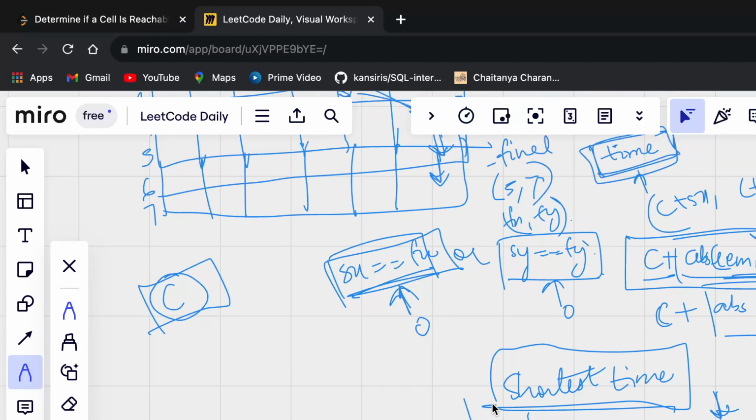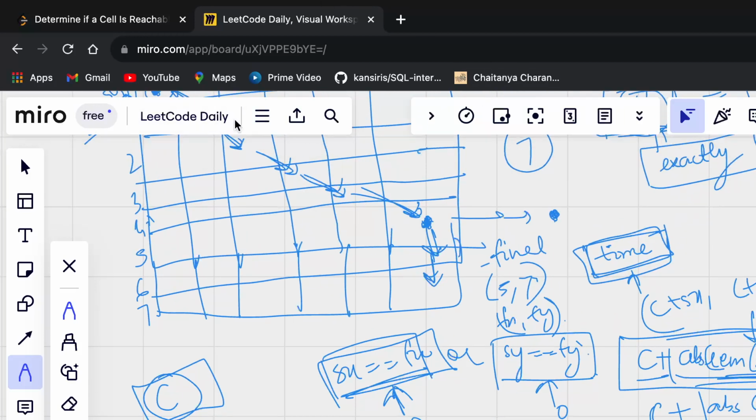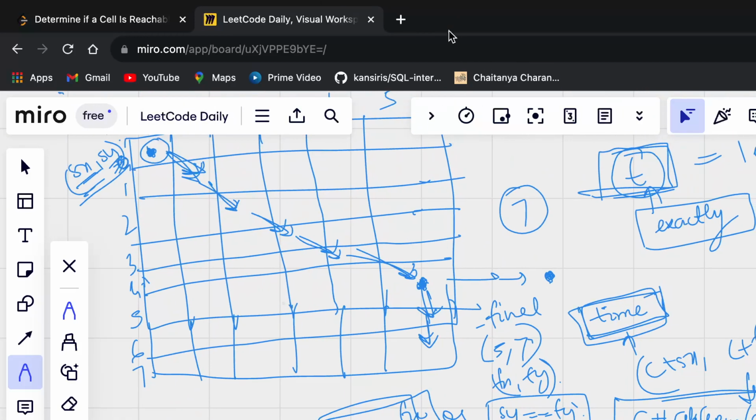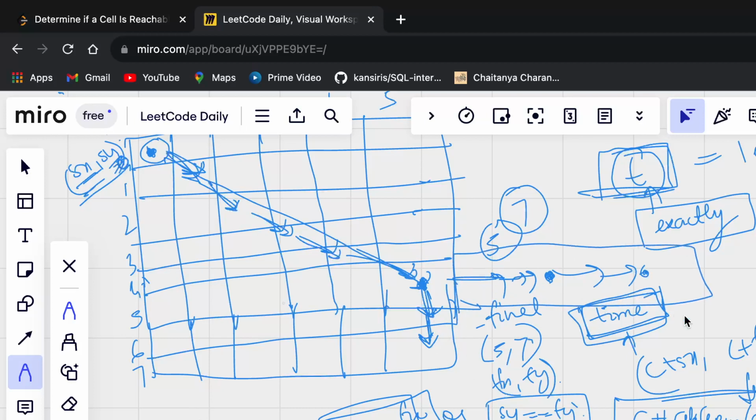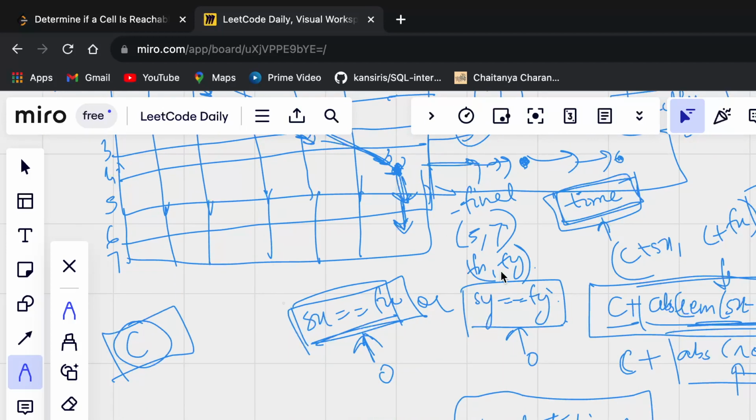Why maximum? Because these were my C steps, right? These are my C steps, that is 5. But I need 2 more steps to reach the final cell, correct? Here also I will need 2 more steps. If the cell was here, then I would have required 4 more steps, correct? So I need these extra steps also to reach the final cell. So that is why we are taking the maximum of this value. So I hope it is clear to you.